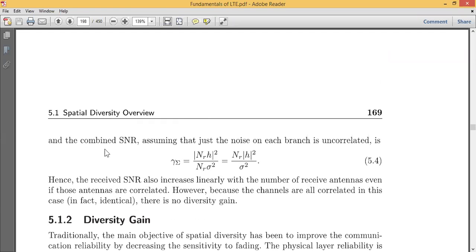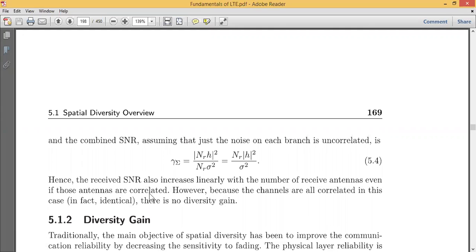The second thing they are telling here is the combined SNR. If you want to combine the channels, or simply combine the diversity and gain, you may have this formula: summation of rho, that is nothing but mod of N_r into h whole square divided by N_r into sigma square. Hence the received SNR also increases linearly with the number of received antennas.